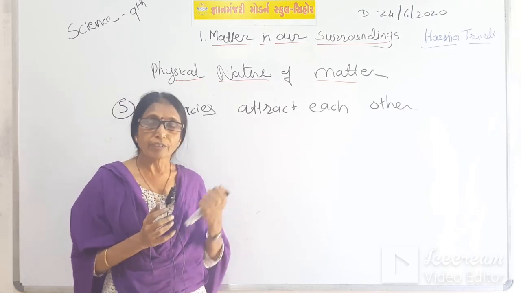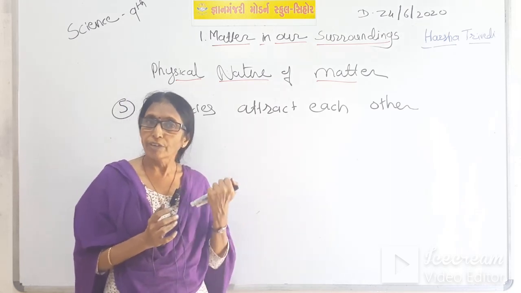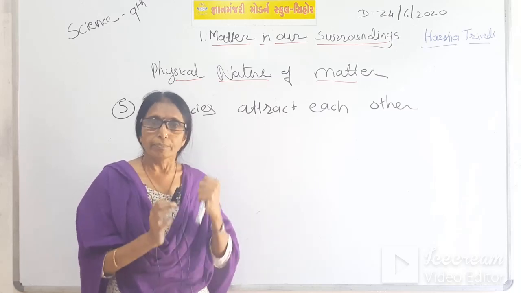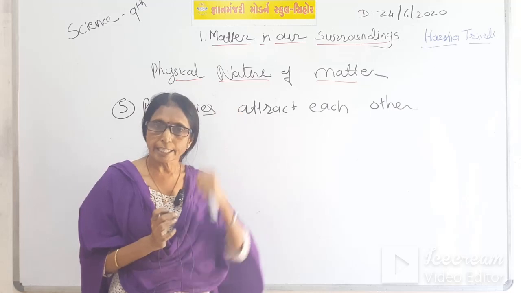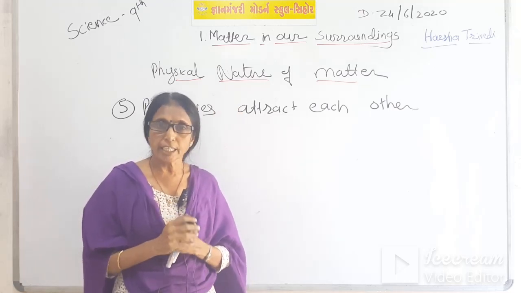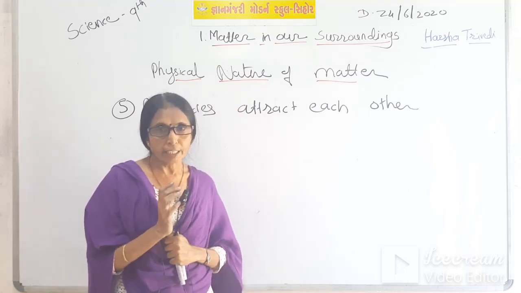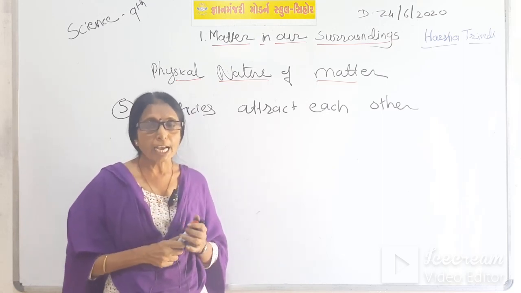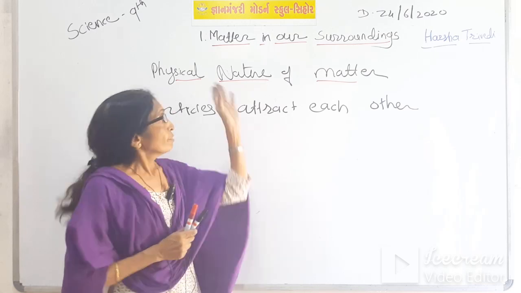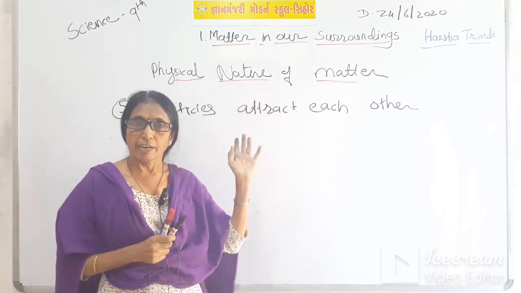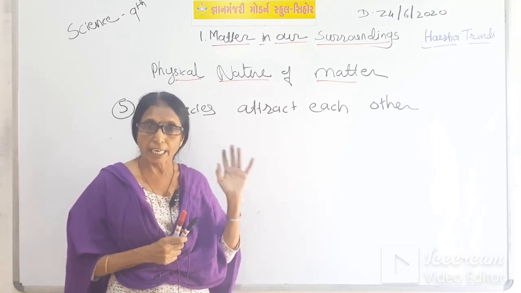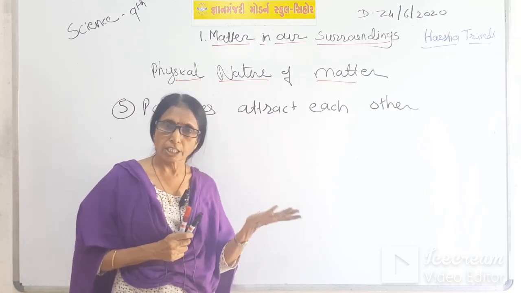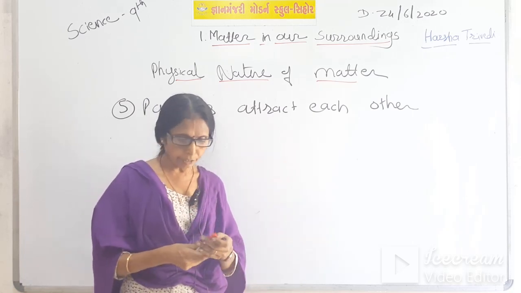Air is an example of a gas with less attraction between its particles, but in running water we can't cut the particles of matter, we can't separate them just with our finger. So these are the 5 physical natures of matter. We have discussed them one by one with examples. We will continue this chapter in the next video.